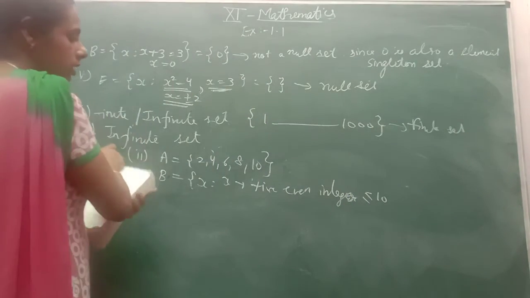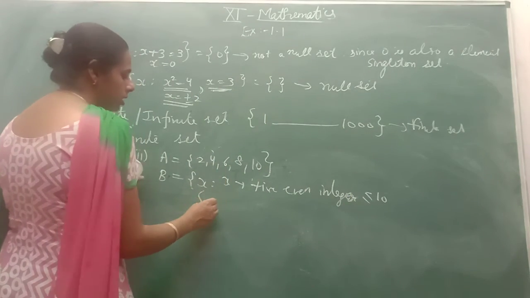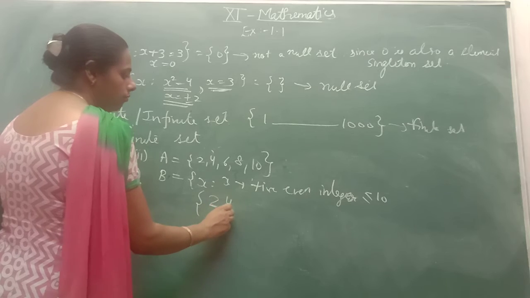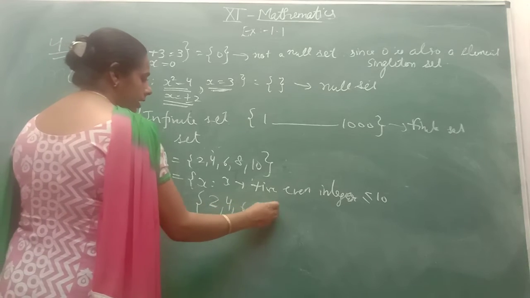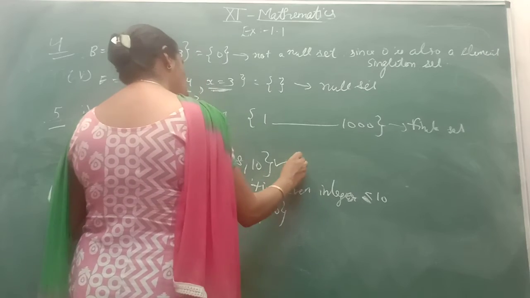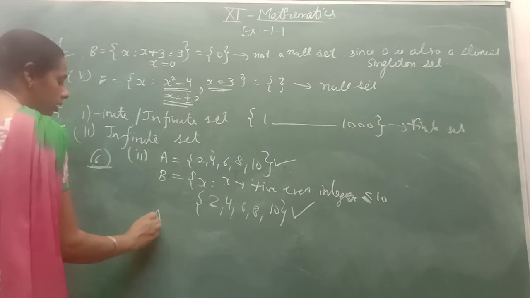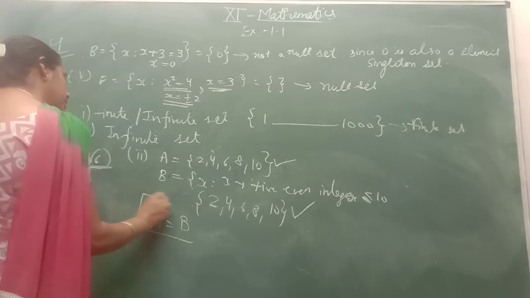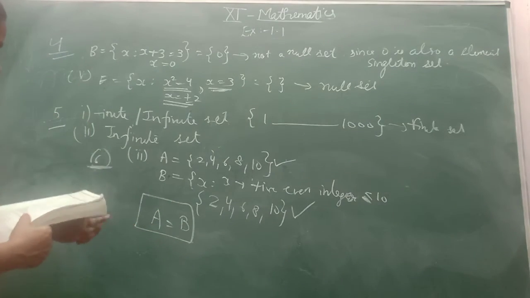You will write 2, 4, 6, 8 and 10 is also included because there is the equal symbol. So both sets have the same elements, so they are equal sets.